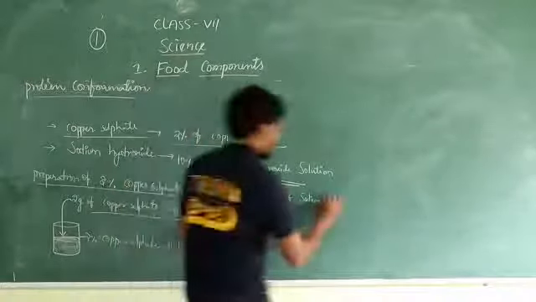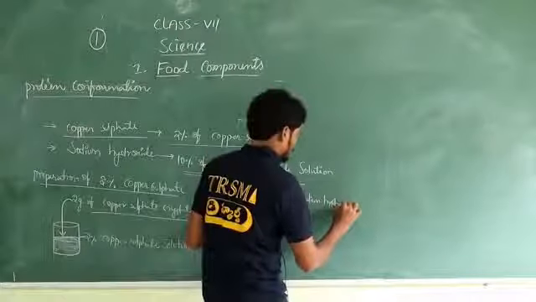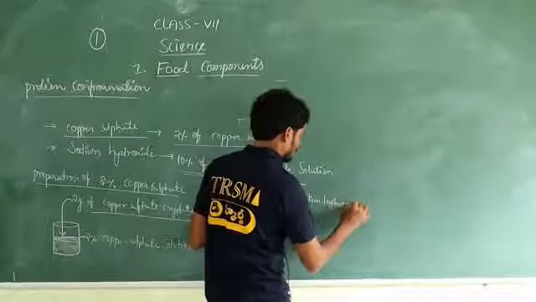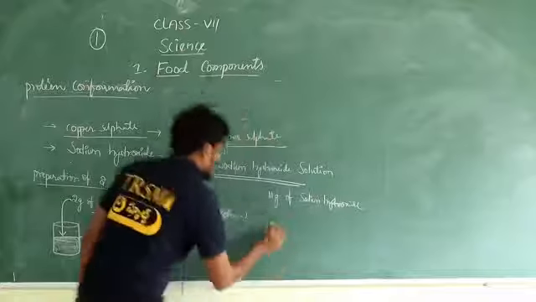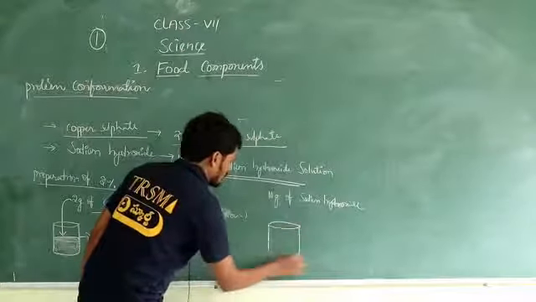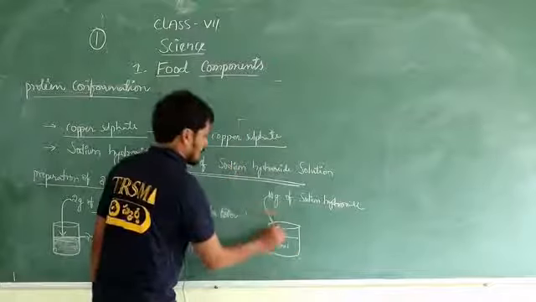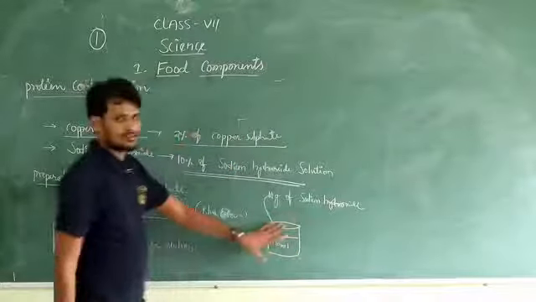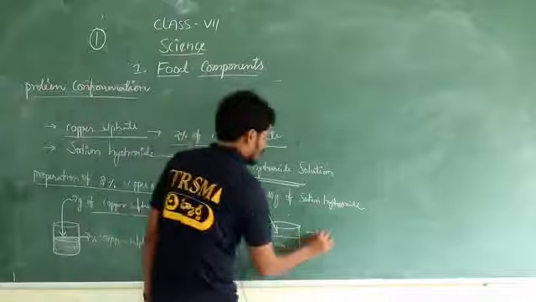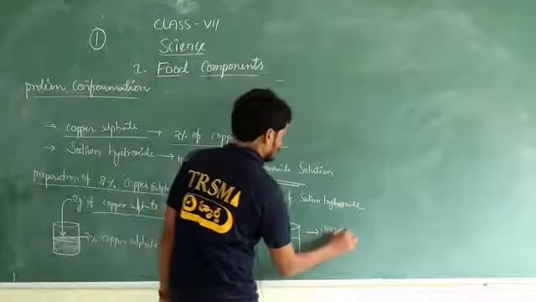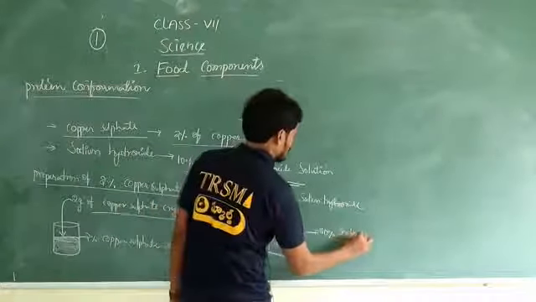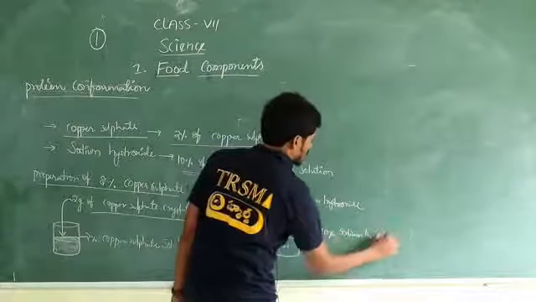Now take one beaker with 100 ml of water, and add the 10 grams of sodium hydroxide to this water. Now we have prepared 10% sodium hydroxide solution. Sodium hydroxide is NaOH.